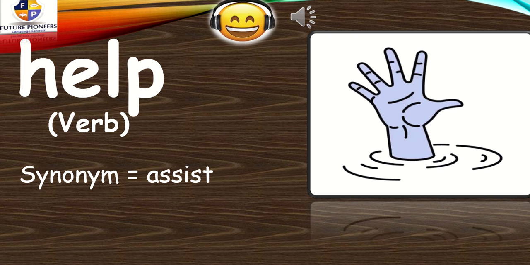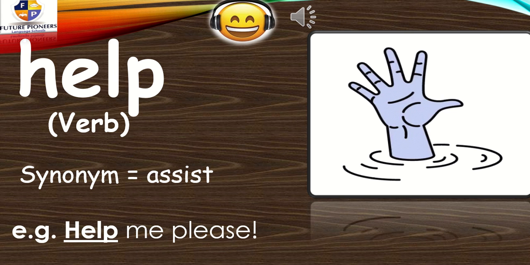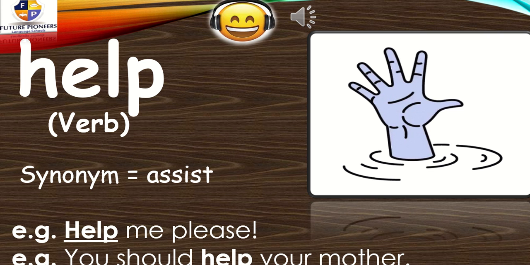And the synonym, it means the same meaning. The synonym of help is assist. Let's put this in a sentence. Help me please, or can you help me please? You should help your mother. When I asked you before during the summer course, would you please help your mother in your home errands?